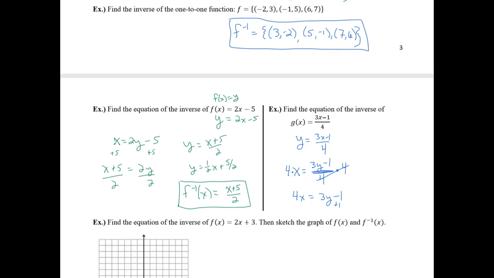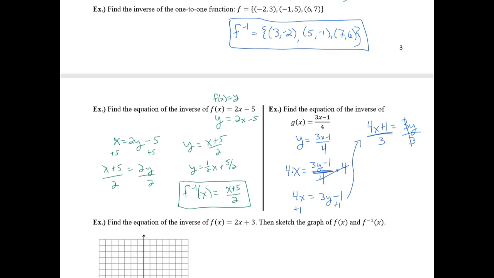I'm going to add 1 to both sides. Now it is 4x plus 1 equals 3y. Then I'm going to divide both sides by 3 to get y alone. Make sure you divide everything by 3. And I'm going to go back to my function notation.